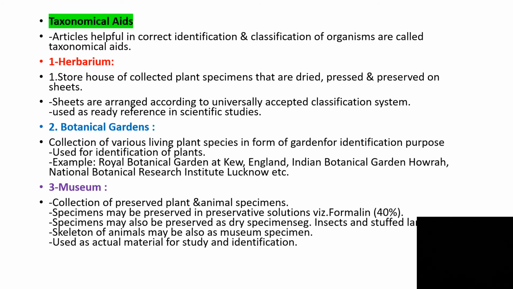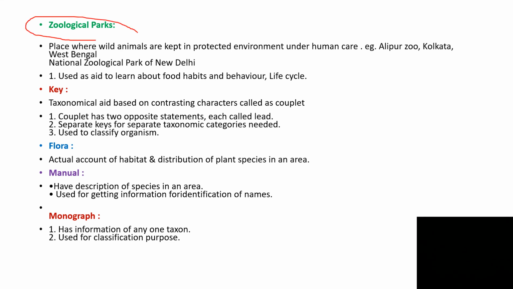Next we have learned was about taxonomical aids. So what are the taxonomical aids that which is helpful for us? We have learned herbarium, we have come across the botanical gardens, the important botanical gardens we have come across, museum, what is the purpose of museum we have learned. So what are zoological parks, how it is being helpful, what is key, how to identify the organism, what is flora, what is manual, how we get the information from the manual, what is monograph we have come across. All these things we have come across from this first chapter.